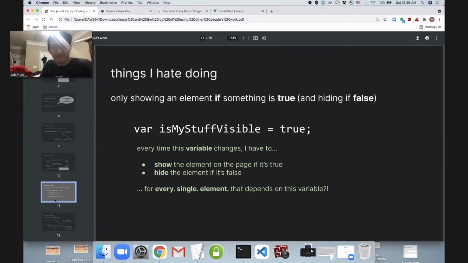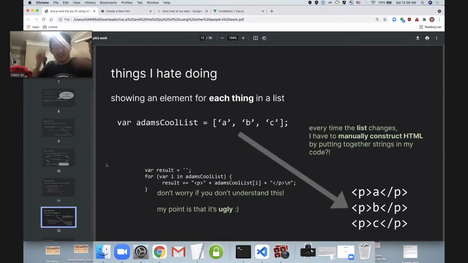That sounds annoying. And lastly, we've got the task of showing an element for each thing in a list. So for example, if I have my cool list here of A, B, and C, and I want to convert this into a list of consecutive repeated elements where each list item corresponds to an element, then to construct this, I actually have to do a lot of really annoying manipulation in JavaScript and basically manually construct my HTML.